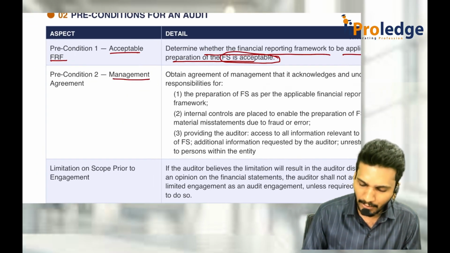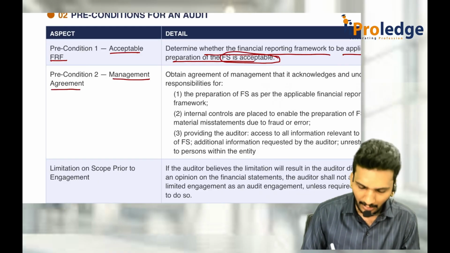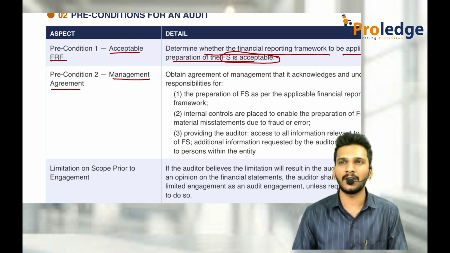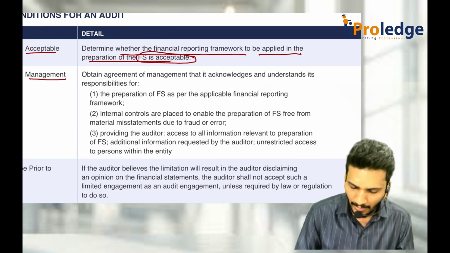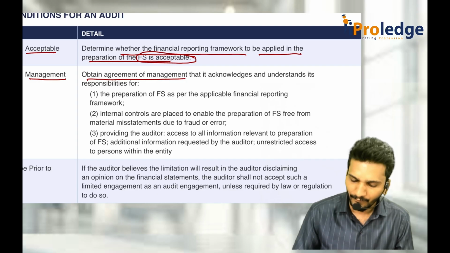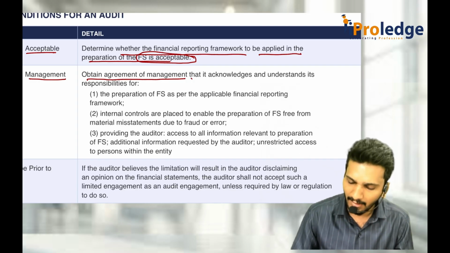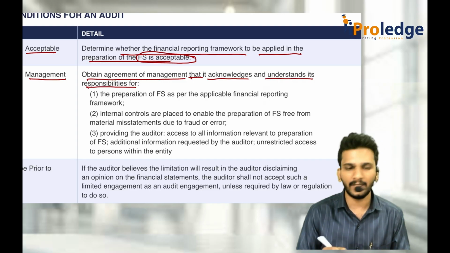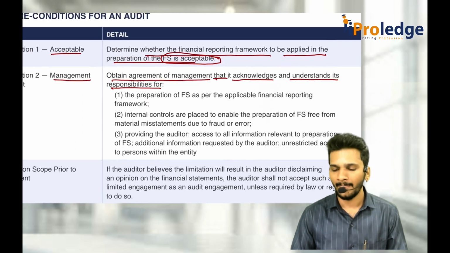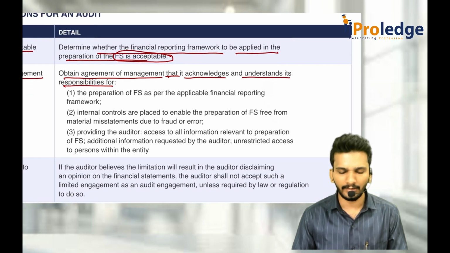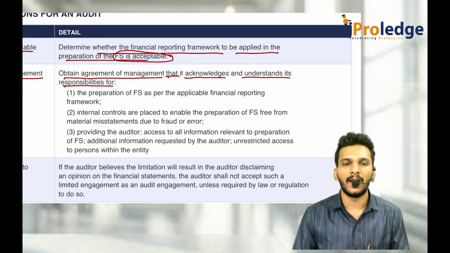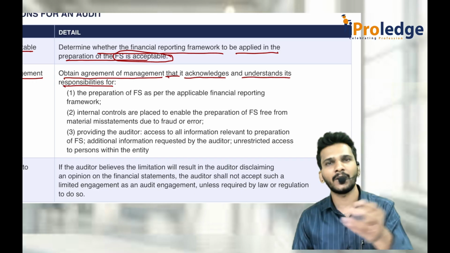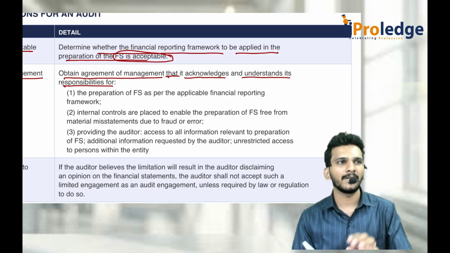Along with that, management should agree to their responsibility. They should take the responsibility in writing. That is, obtain the agreement of management. Agreement means acceptance by management that it is acknowledging and understanding its responsibilities. What is its responsibility as management? They should prepare the financial statements, internal controls should be working properly, and the auditor should be given all the access whatever is required. It is a duty of the management that has to be present.